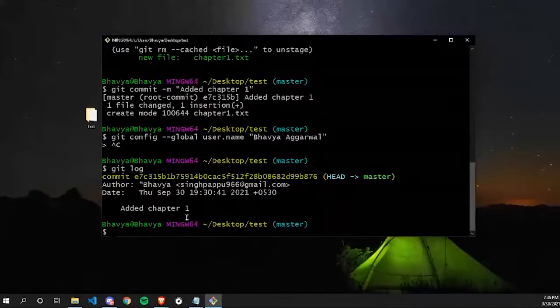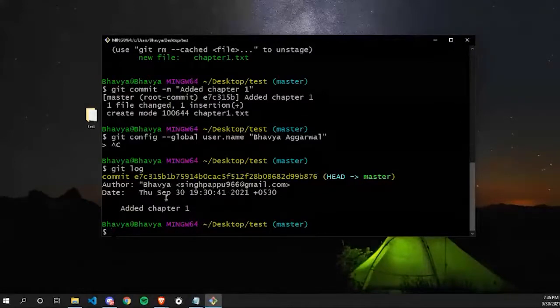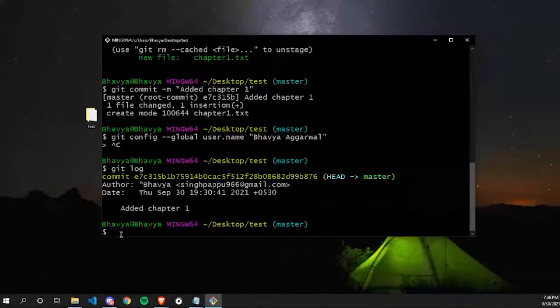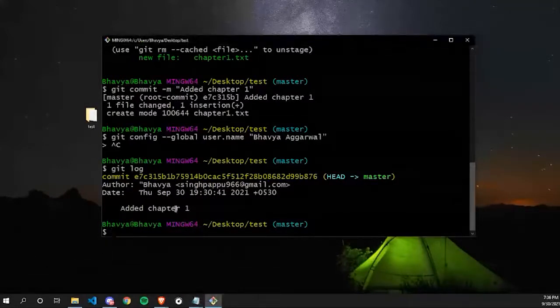It is basically like your checkpoints in games. If you have noticed, you create various checkpoints and it shows you the time the game was saved, and under what name it was saved, and so on. Here it's showing my name, email address, and the time it was saved, and also the commit message which I added earlier. It also shows a unique hash code. Each hash uniquely identifies the particular commit. So yeah, that's git log.